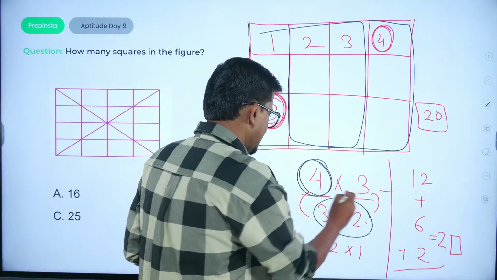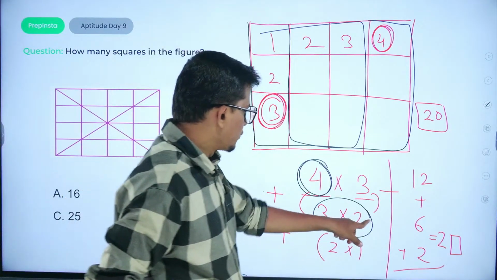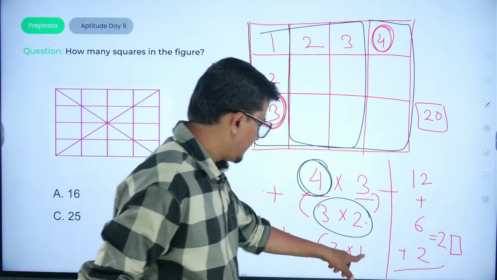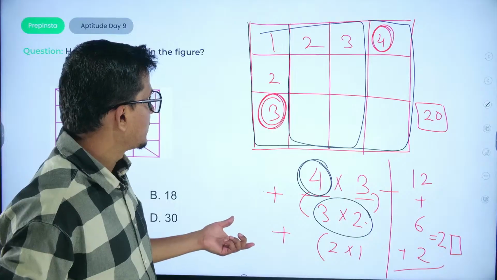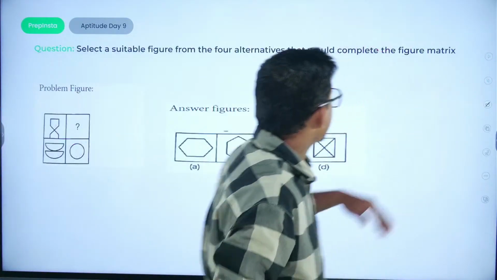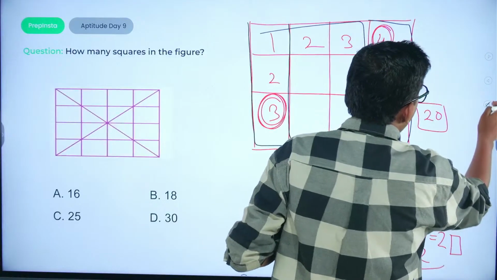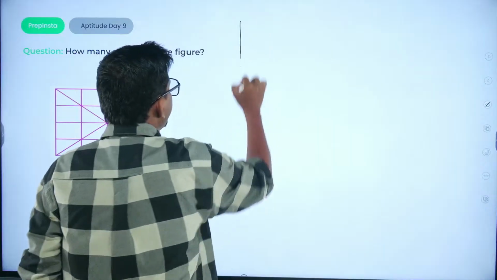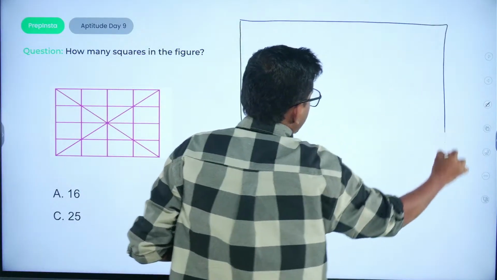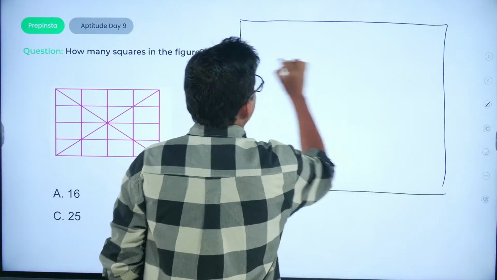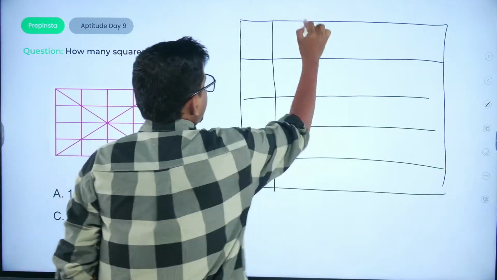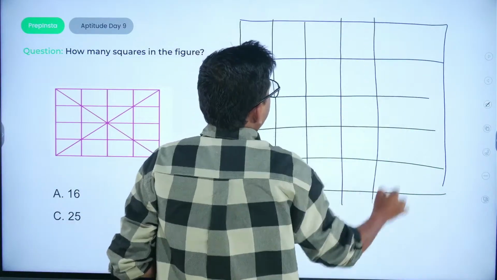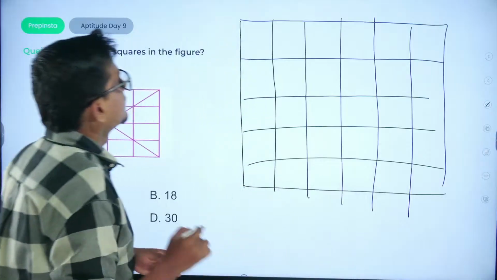Then we have 3 squares of 2 cross 2 matrix, and then 1 cross 1 matrix, that is the total number of squares. In the same way, if we have any number of sides, suppose this has 5 sides here, 3, 4, 5 and 6, okay?